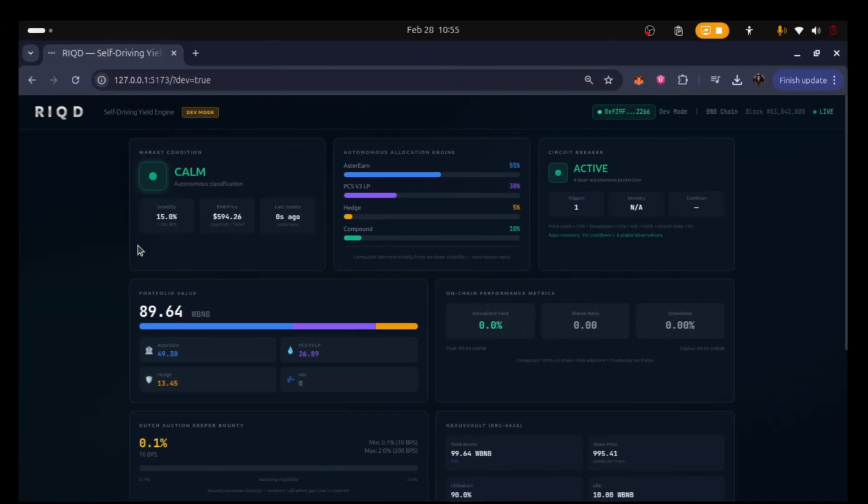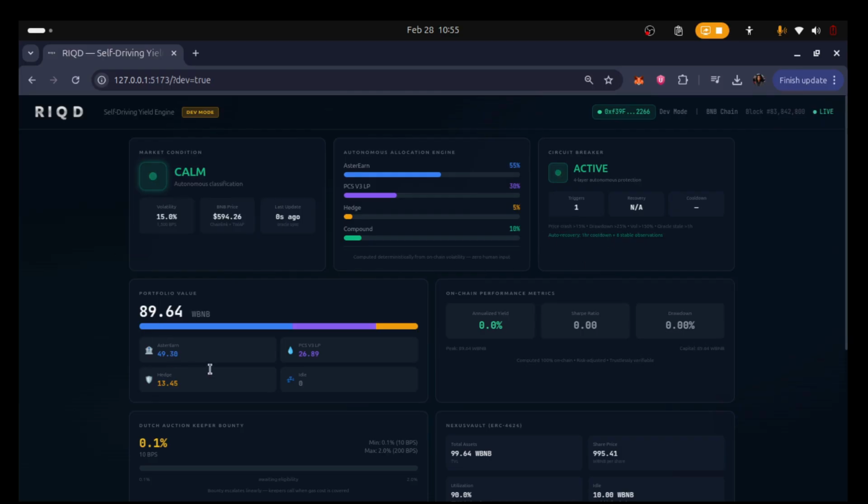Let's walk through the dashboard. Market state. The oracle classified the market as calm, with 1,500 BPS volatility. This drives everything. Allocation. Based on calm, the engine chose 55% AsterDEX Earn, 30% PancakeSwap V3 LP, 5% hedge, and 10% compound. Kelly criterion math is applied. Circuit breaker, active and watching, 0 admin override.